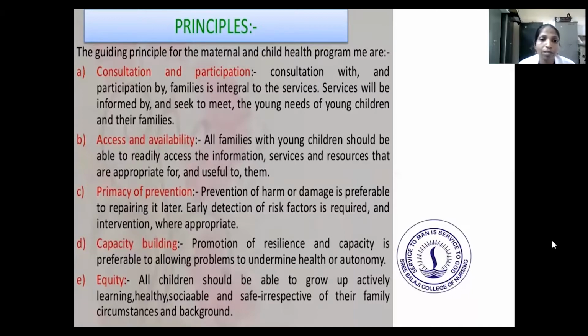Then primary prevention. Primary prevention is early detection of risk factors, and intervention where appropriate. Next is capacity building. Promotion of resilience and capacity is preferable to allowing problems to undermine health and autonomy. Next is equity. All children should be able to grow up actively learning, healthy, sociable and safe, irrespective of family circumstances and background.